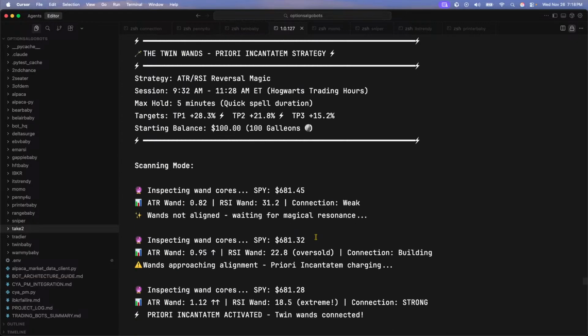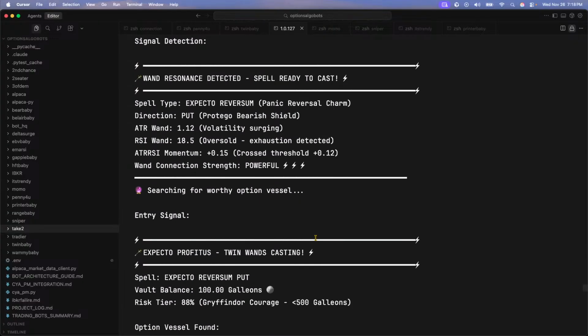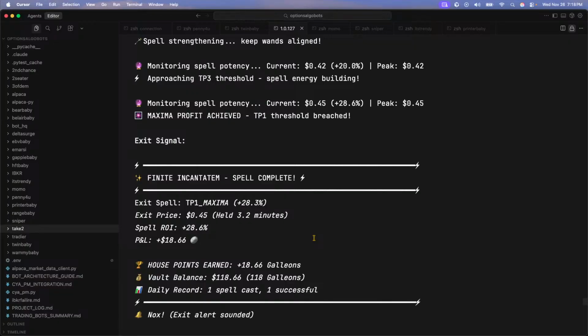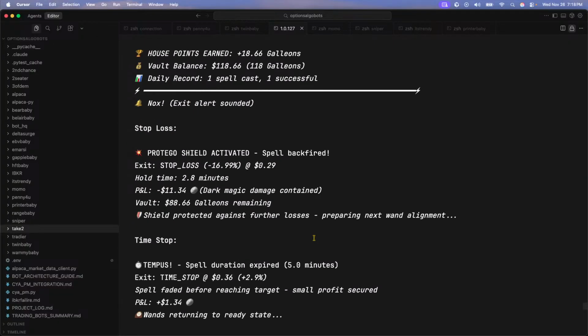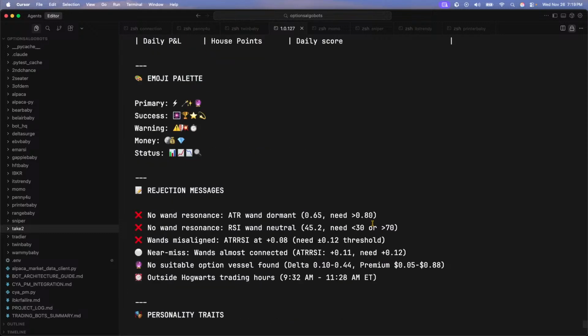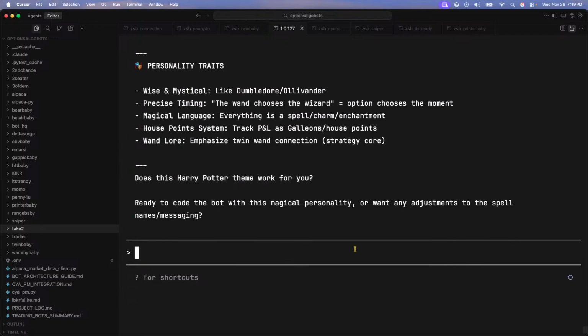All right, man. I gotta get this done. So that's fine. Infinite Incantatum. Nox. All right, I'm fine with this. Yep, we're good with this.